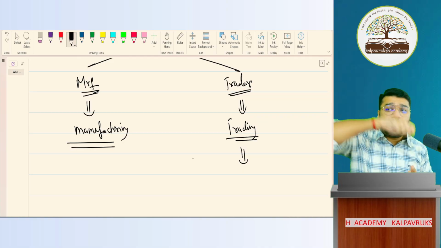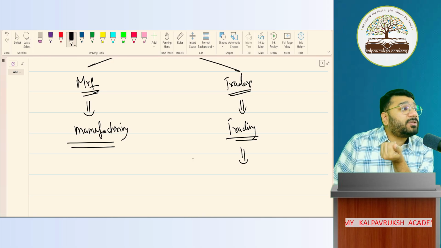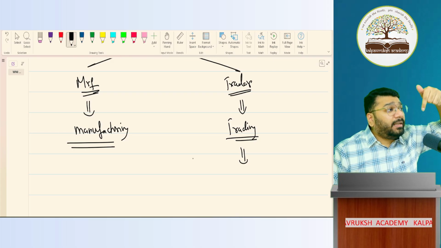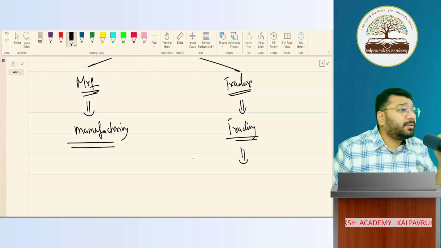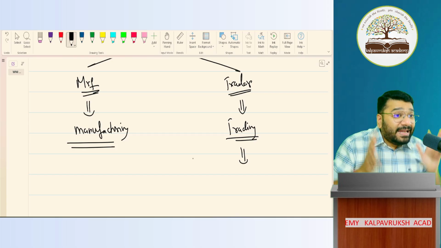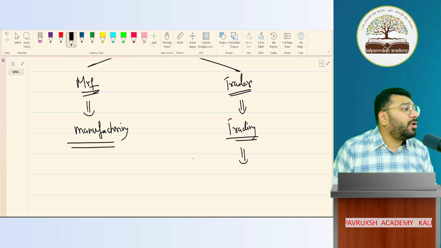Then all the raw material we put together and we had a liquid form of something. What is it called? We called it batter. No, batter in accounts is called semi-finished goods. Anything which is half done is called semi-finished goods. Got it? Not got it?